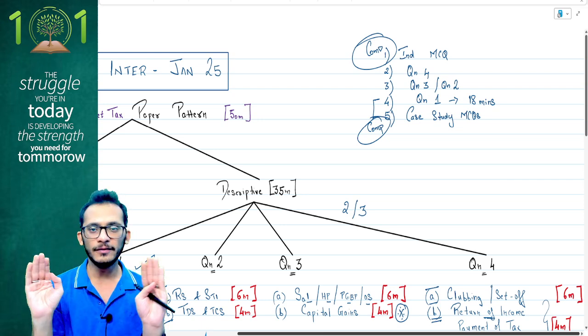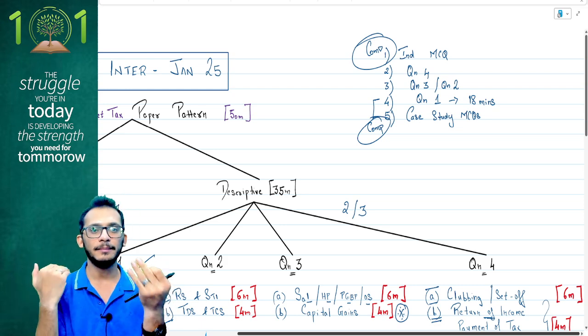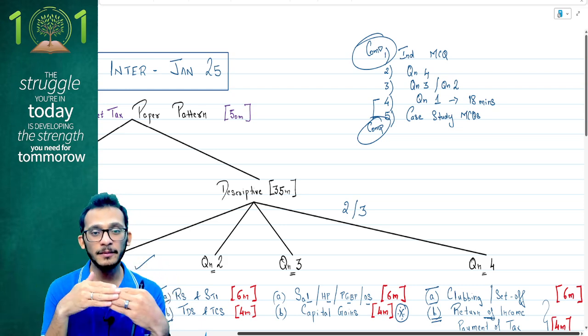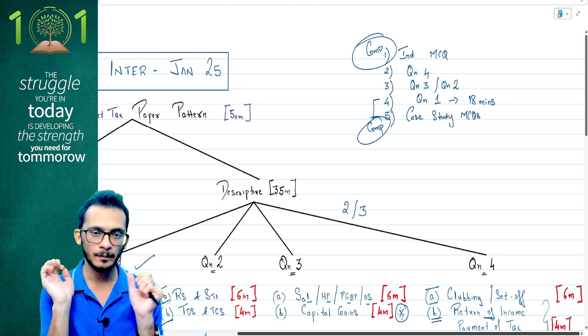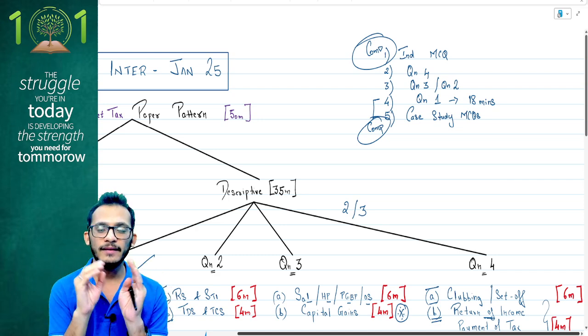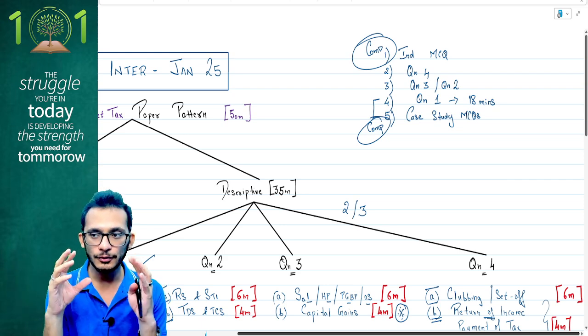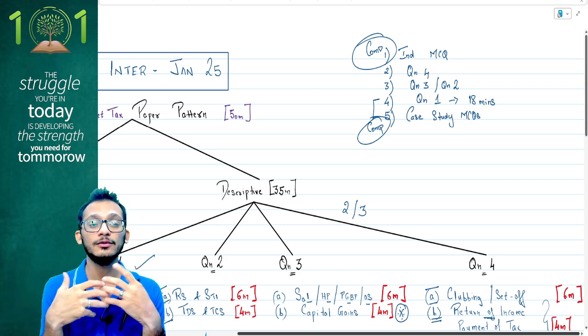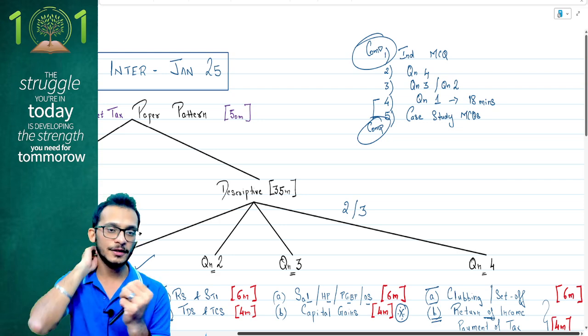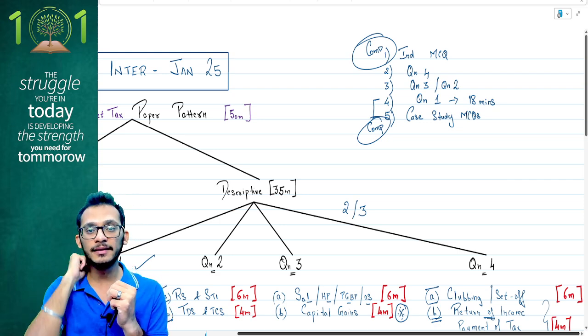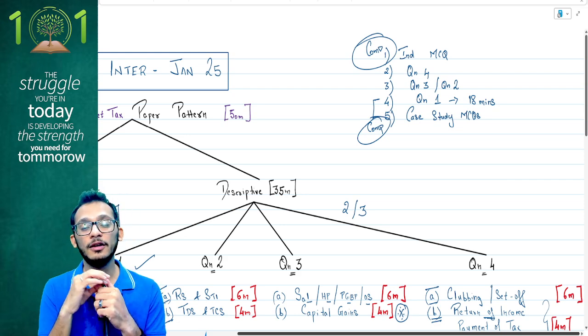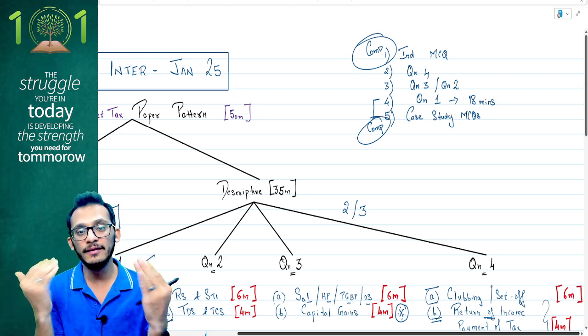Now, if you have understood how to approach a paper, let's take a step back and speak about how you approach these next 20 days. While you are also covering other subjects, you should also focus on DT to a certain extent so that you can remember things, especially for the January attempt people, since September came in a little difficult and January expectations are also not very great. But that does not mean that you don't have an opportunity.